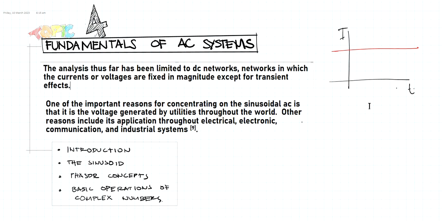Okay, and also we did basic analysis on the circuits involving either purely resistors or purely inductors or purely capacitors. But in practice, it's also common to find combinations of these. We call those RL circuits or RC circuits, resistors and capacitors, and also the combination of all three passive elements, RLC circuits, resistors, inductors, and capacitors.